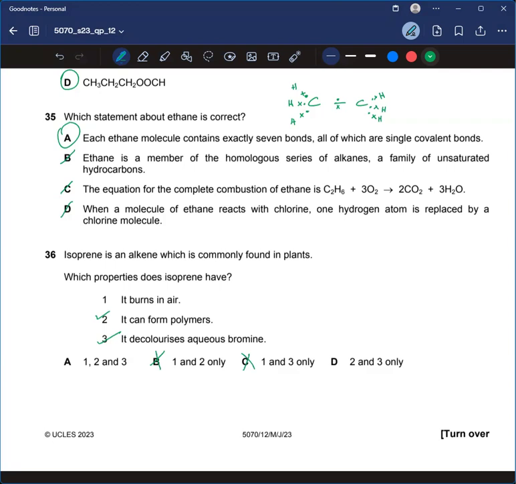And when it burns in air, yeah, it does. Proteins can be combusted. They can be burnt in air. So, yeah.